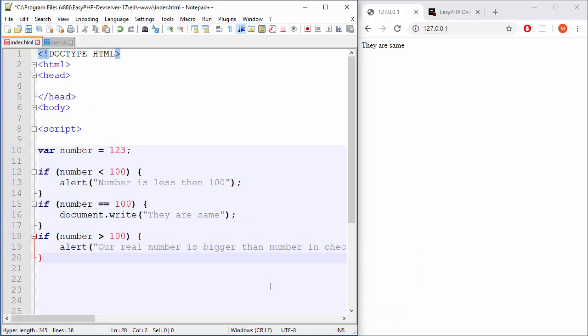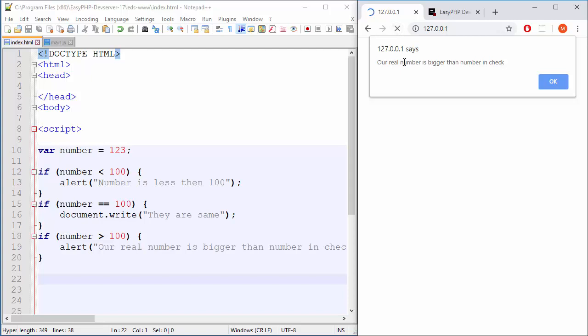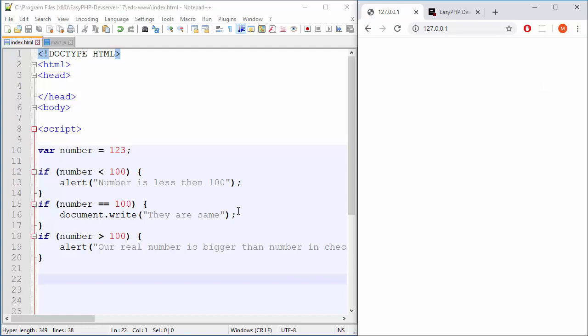Who cares? You get the point probably. Okay, and now the result will be that one alert, our real number is bigger than the number in check.